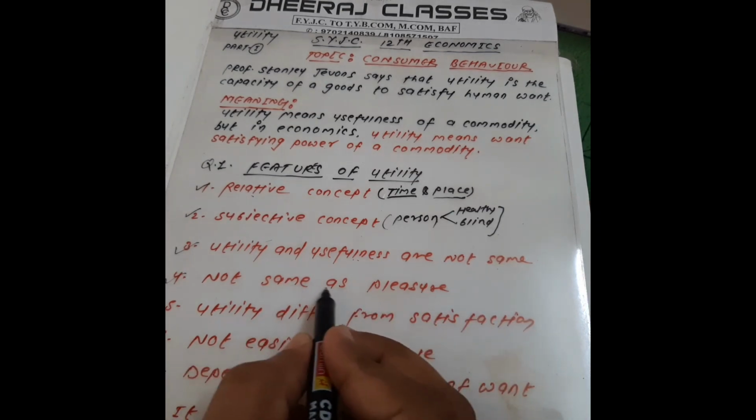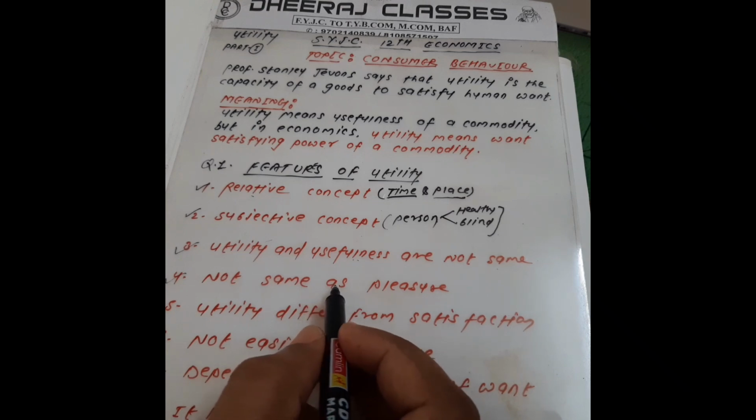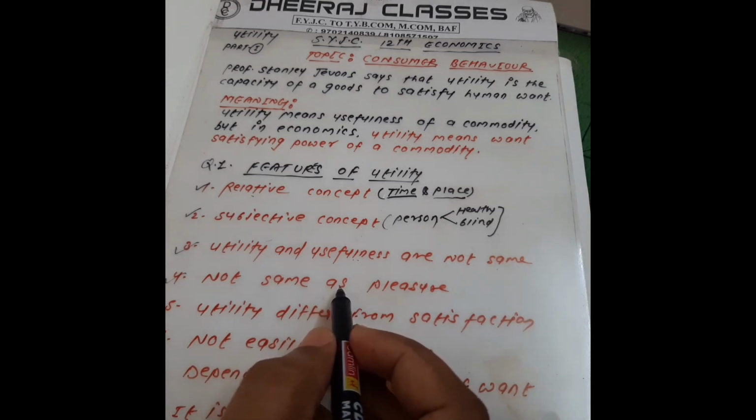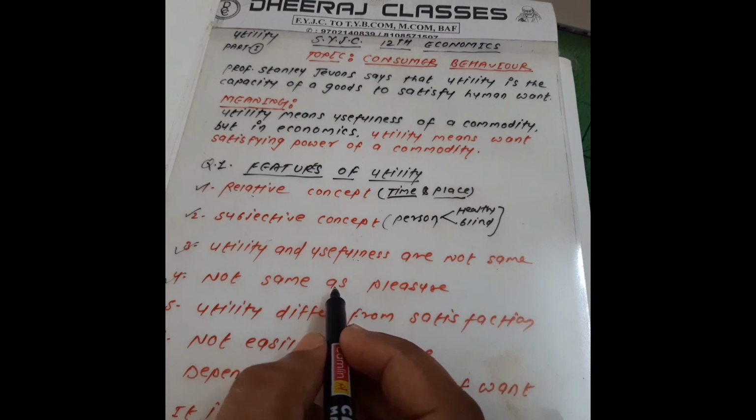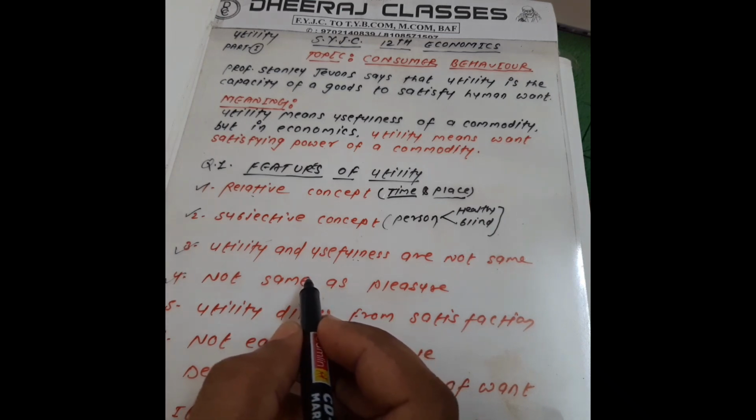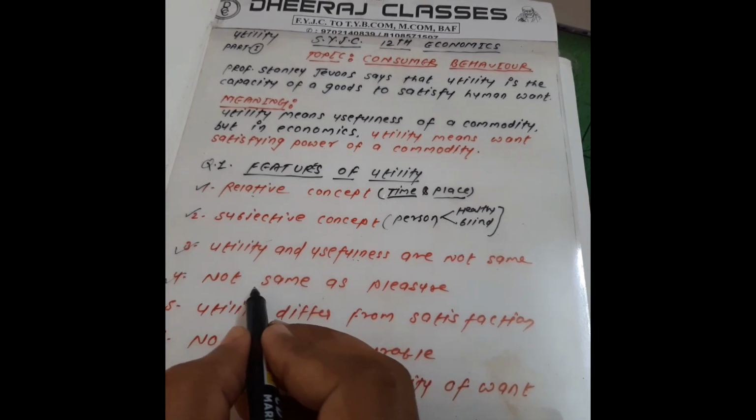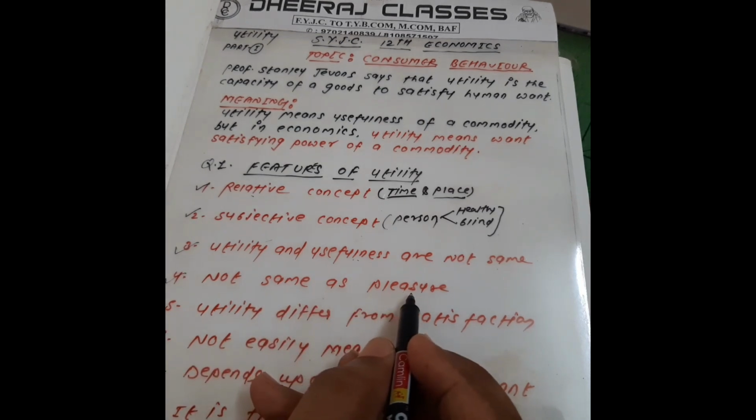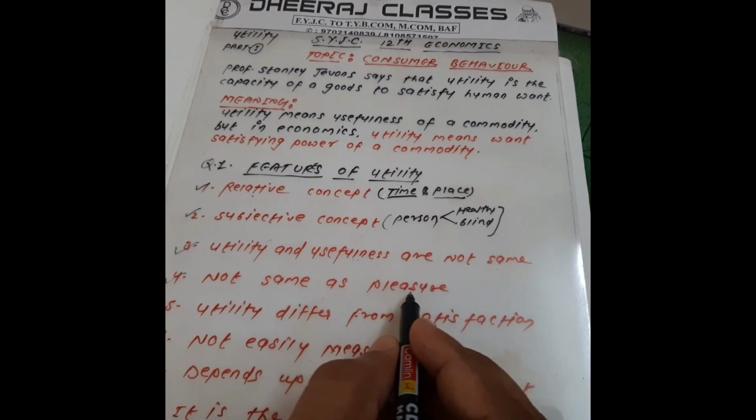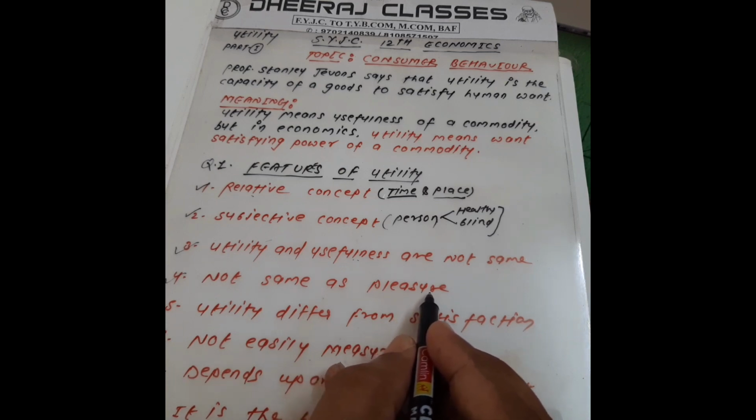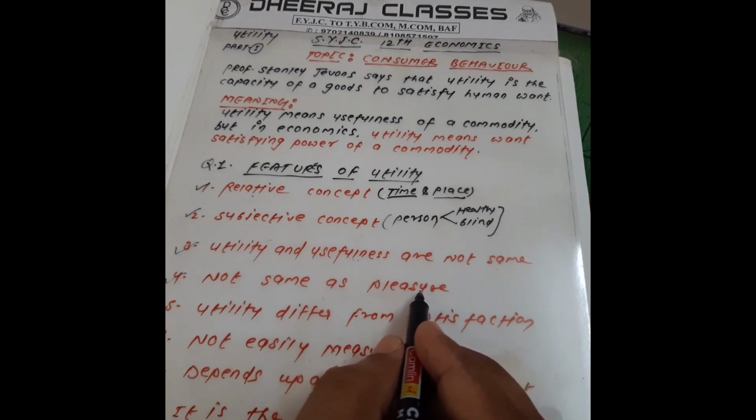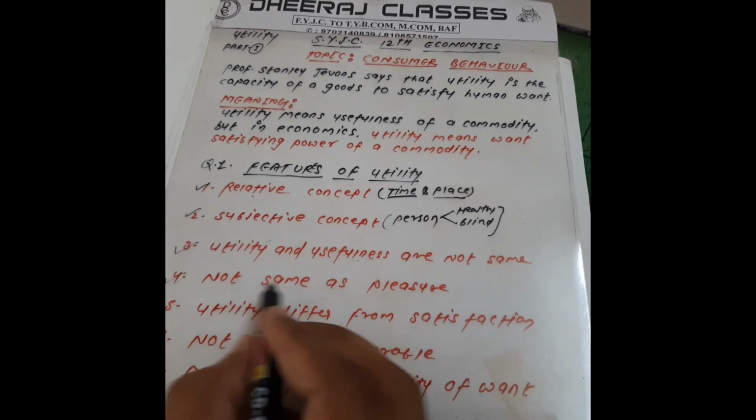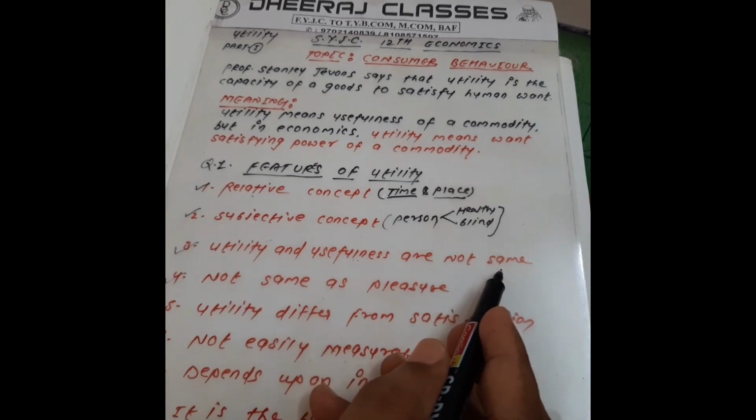Here is one more example. If a patient goes to a doctor and the doctor gives an injection, the injection has utility, but for the patient it is not a pleasure. It is very painful, so it does not give any pleasure to the patient. That's why we say that utility and pleasure are not the same.